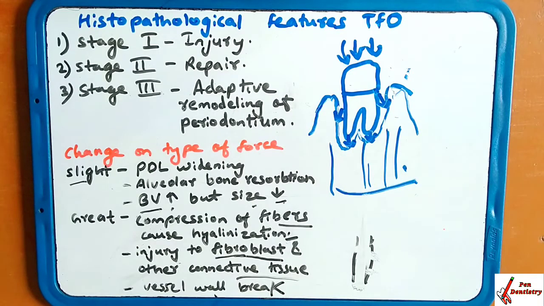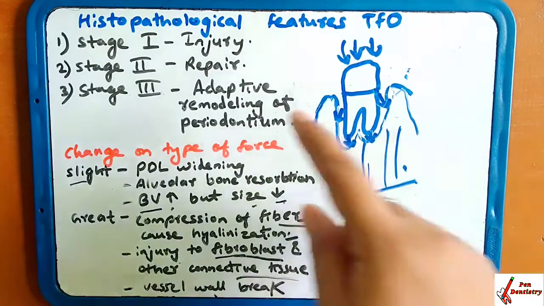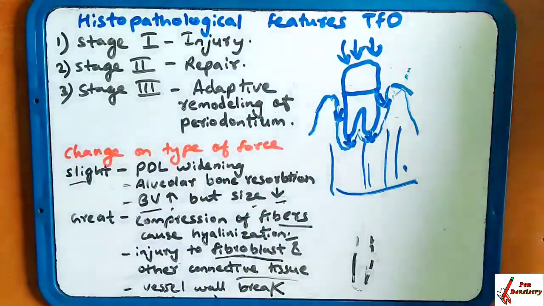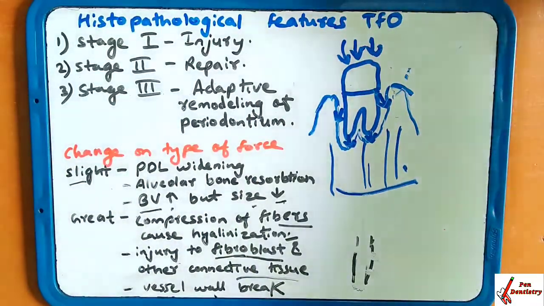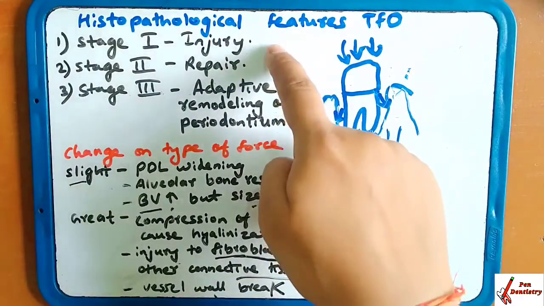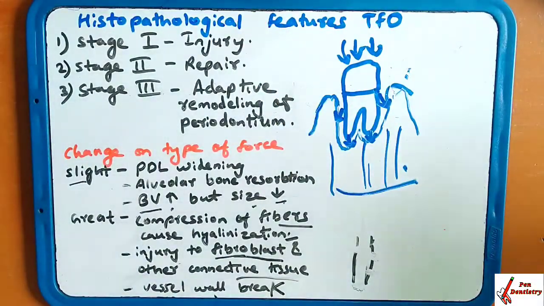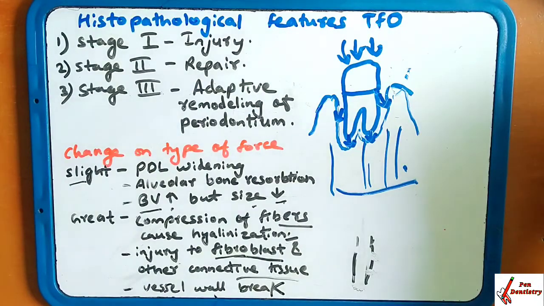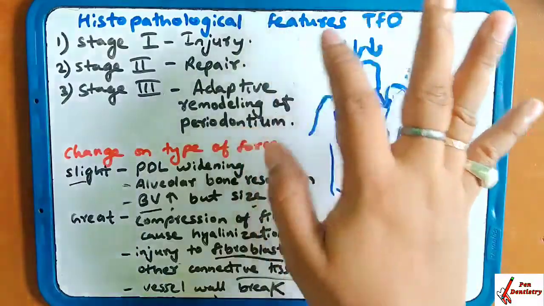When the injury takes place, what changes happen? Now we are going to see stage 2. In stage 2, repair takes place. Force was applied in the first step, and now the body is going to repair.